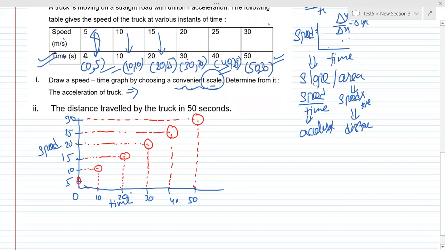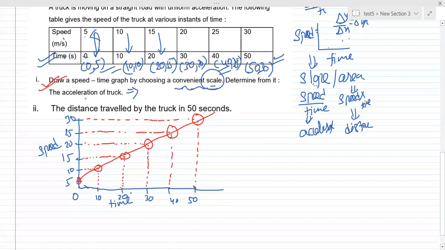Now tell me in the chat box, have you understood how we have plotted them? Can we draw a line through them? Okay, fine. The line would be something like this. I have drawn it roughly, freehand, without a scale. But while you are drawing it, please use a scale. You have the luxury of using a scale, please use that. Okay, now our graph is done. The first part is done.